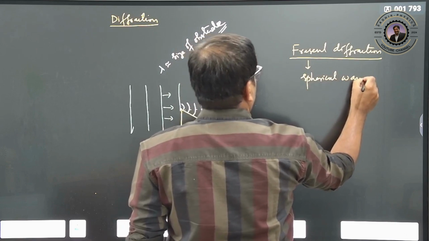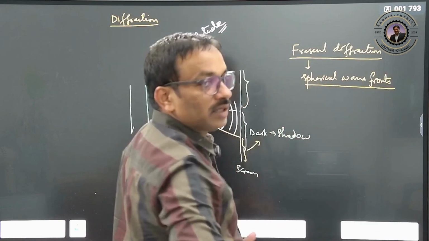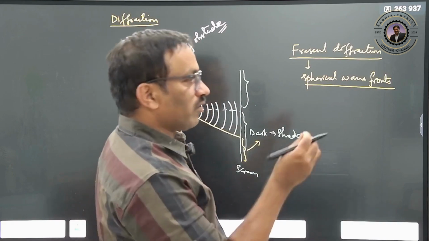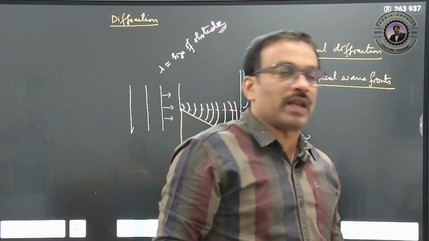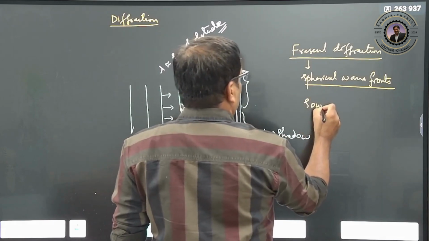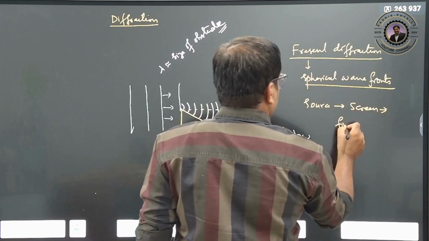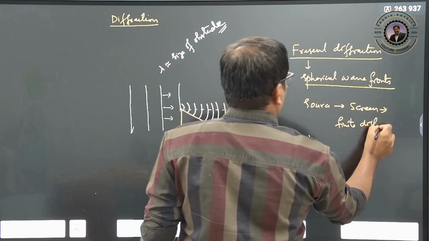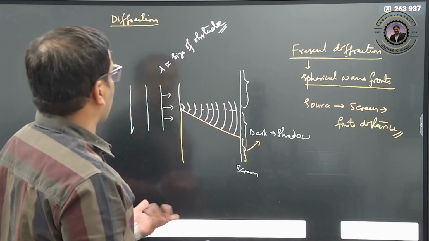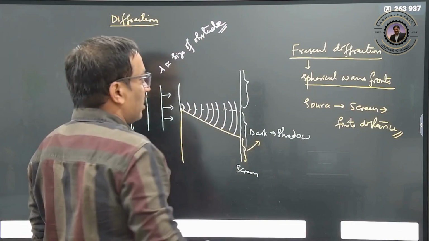Spherical wavefronts. Therefore here that means the source and the screen should be at a finite distance, right? So it's a known distance only. When the point source is very near, there will be a spherical wavefront. Therefore both the source of light and the screen are at finite distance. Handling spherical wavefronts is slightly difficult, we know it already. So Huygens suggested to go for plane wavefronts because we can deal with them easily.